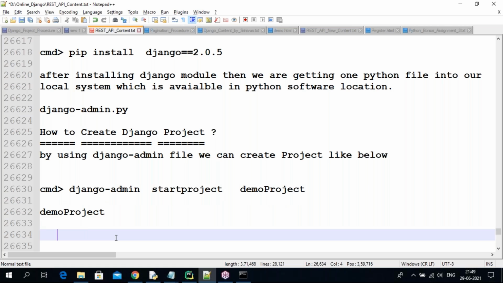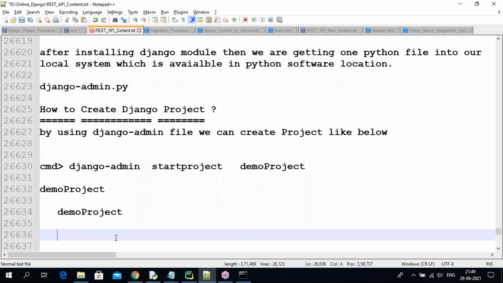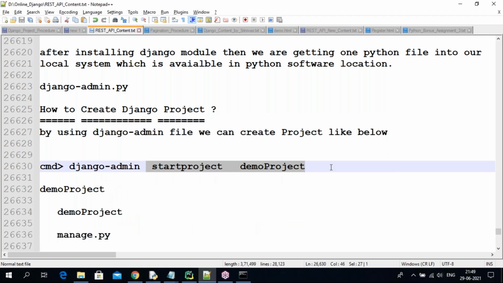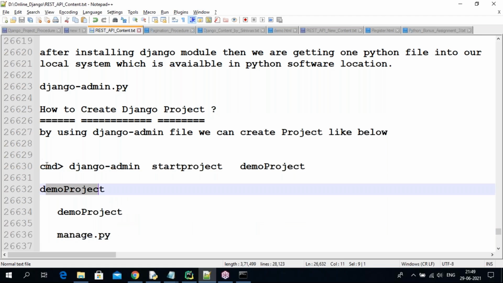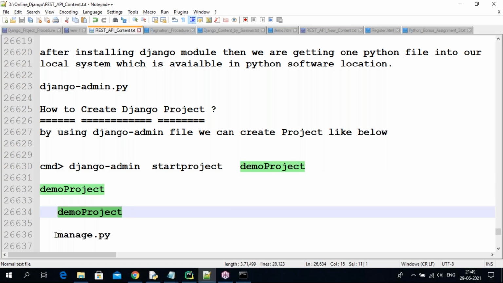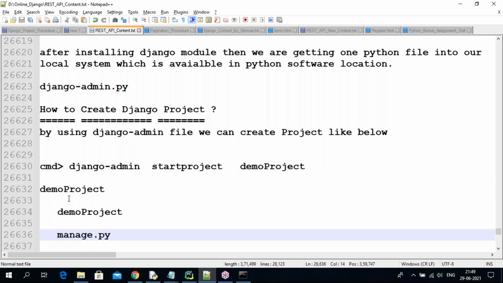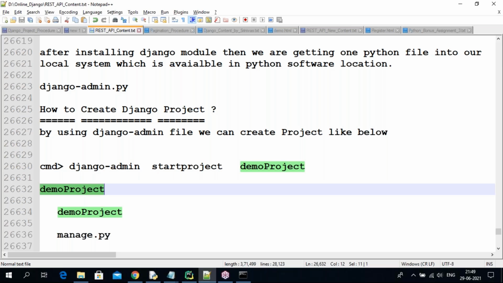Now in this folder, again one subfolder you are getting with the same name, and one manage.py Python file also. After executing this line, one folder you get in this location, and in this folder, a folder with the same name and one manage.py file. So this is acting like the root folder, our project-related root folder. In this root folder we have the project name, and manage.py comes ready-made.